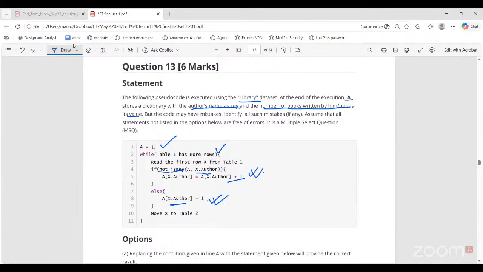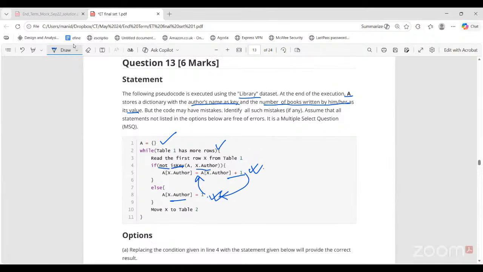So what is wrong here? This line should come here, this line should come here. Yes, ma'am. Just interchanging the lines will make it correct. Interchanging 5 and 8, these two lines, we can get the correct code.